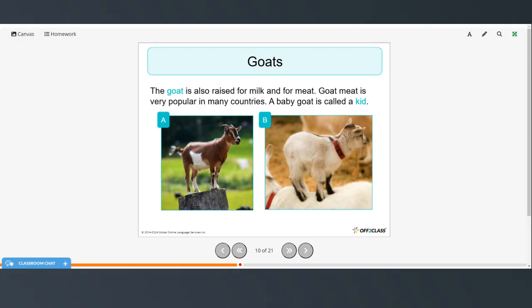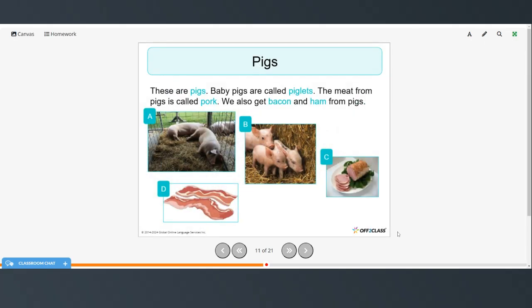The goat is also raised for milk and for meat. Goat meat is very popular in many countries, and a baby goat is called a kid. And these are pigs. Baby pigs are called piglets. The meat from pigs is called pork, and we get bacon and ham from pigs.